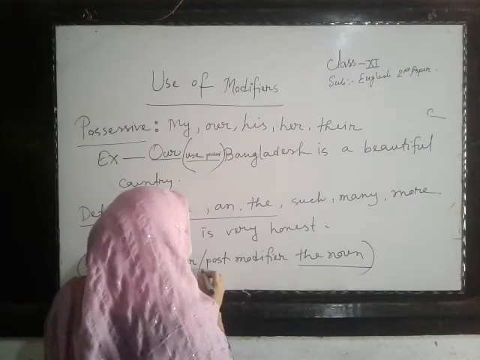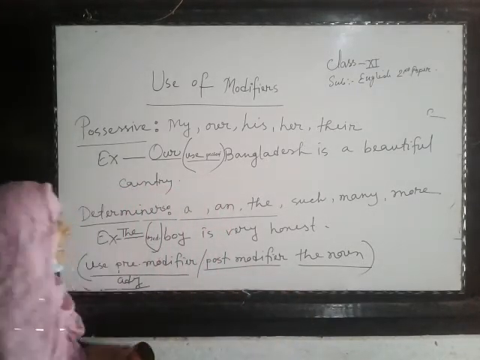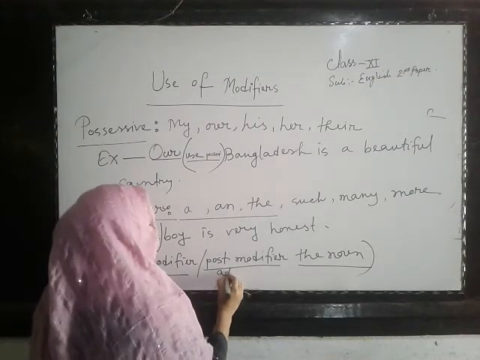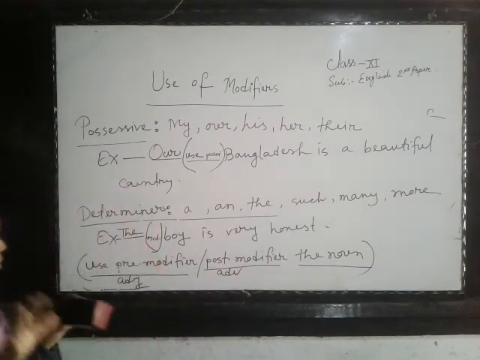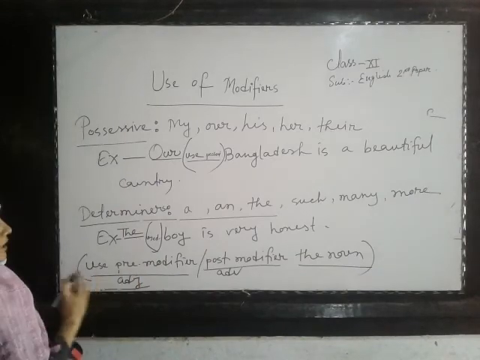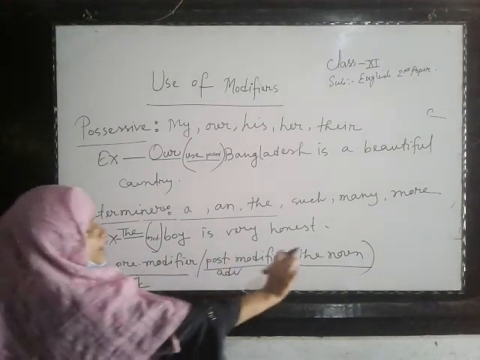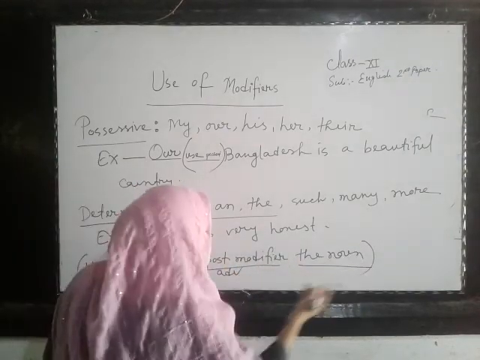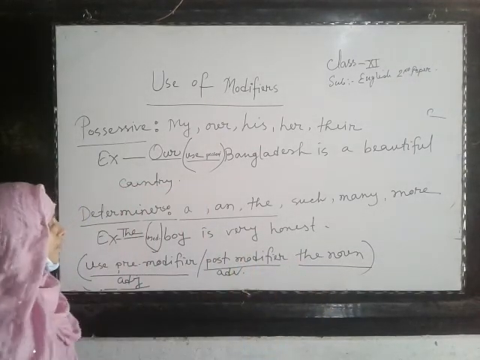And when it is written post-modifier, that will be an adverb most of the time. Not all the time, most of the time. If it is written use pre-modifier the noun, it will be an adjective. If it is written use post-modifier the noun, you will use an adverb.